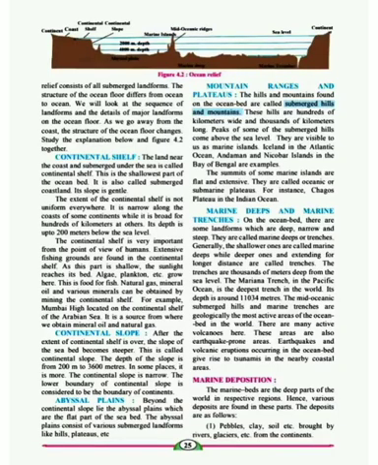After the extent of continental shelf is over, the slope of the seabed becomes steeper. Right, you can see in the picture now it is steep. This is called the continental slope. The depth of the continental slope is around 200 to 3600 meters. In some places, this lower boundary of continental slope is considered to be the boundary of continents.